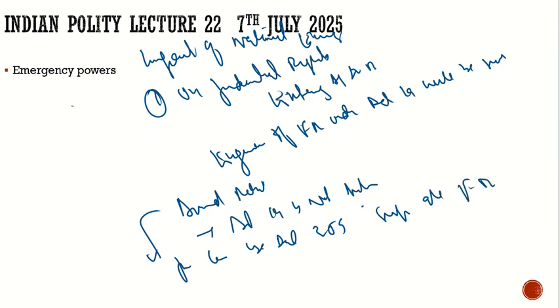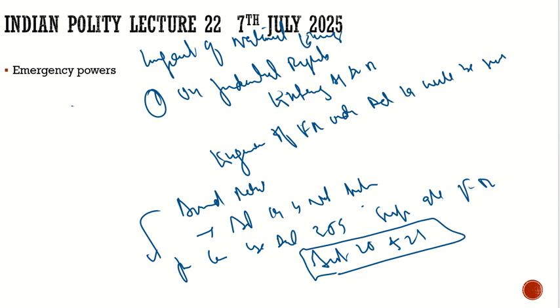What is this exception? The exception is of Article 20 and 21 of the Indian Constitution. Except these articles, every article can be suspended by the president if there is armed rebellion, and it could be done under Article 359. So this is the first impact on the fundamental rights.